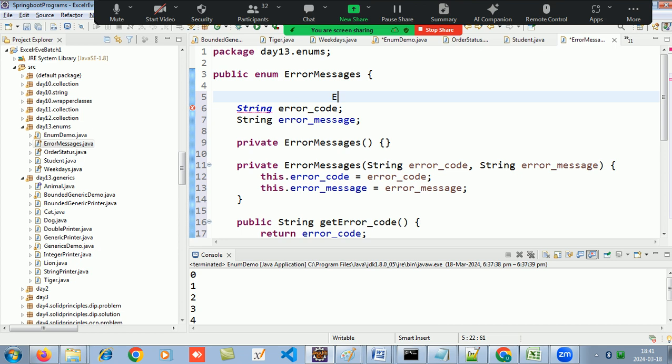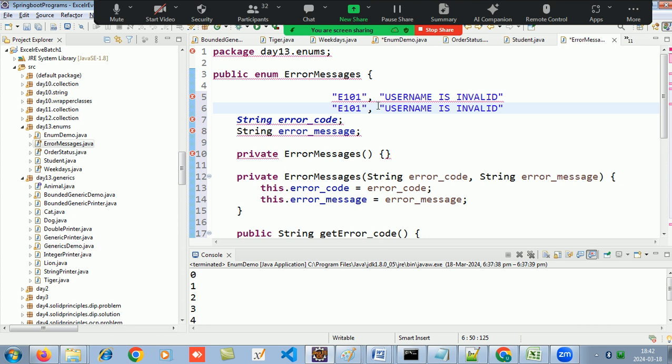I just have two error messages. First error message is E101, so the error code is E101, and the message is username is incorrect, username is invalid. And I have one more called as E102, password is invalid.